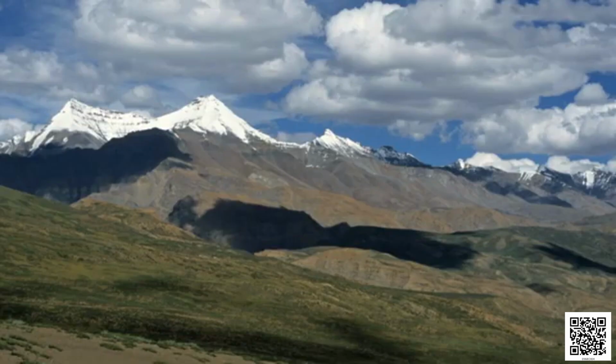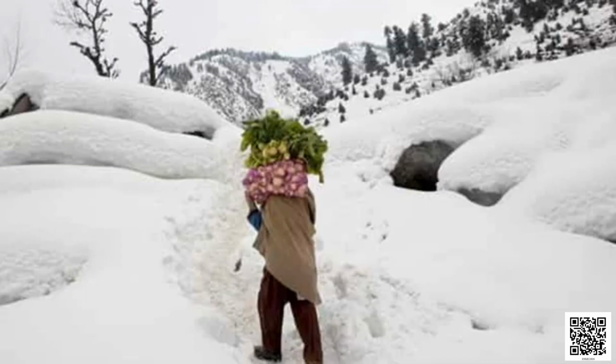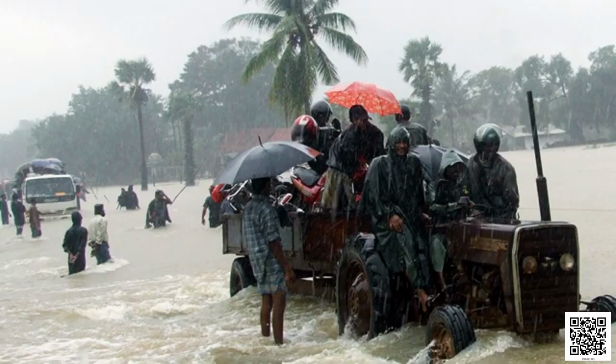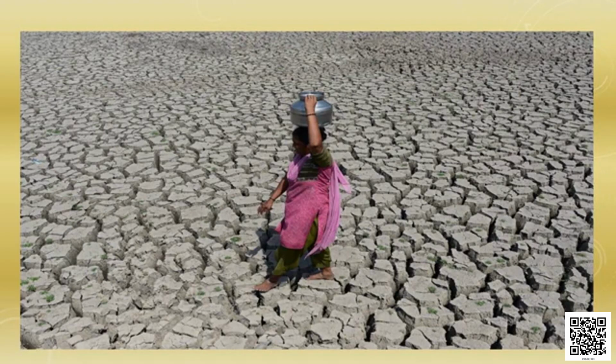Coming to the snowfall, you know students, in which part of the country do they receive snowfall? It is your Himalayan region. So mostly the Himalayan region receives the snowfall. If we discuss the annual rainfall, that also varies from one year to the other. Parts of the country that receive heavy rainfall are marked with floods and a lot of devastation. The parts that receive scanty rainfall or less rainfall are marked with drought and famine. So this is all about the distribution of rainfall over India.